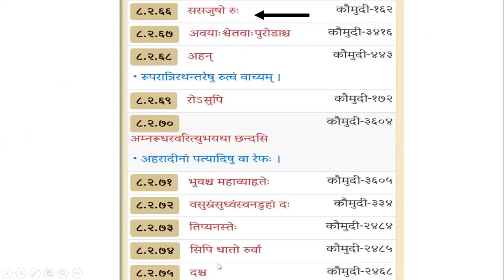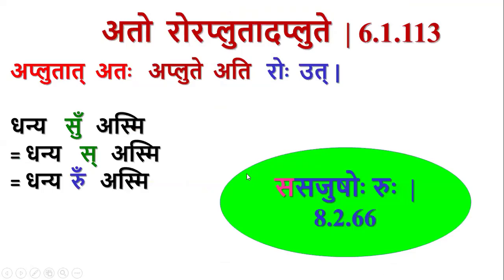These are some sutras which give the adesha ru. By this sutra han, this word gets ru adesha, like that. So one of them is sasajushoruhu.